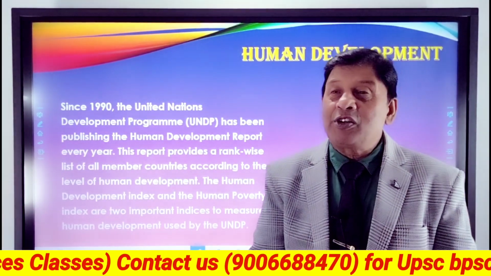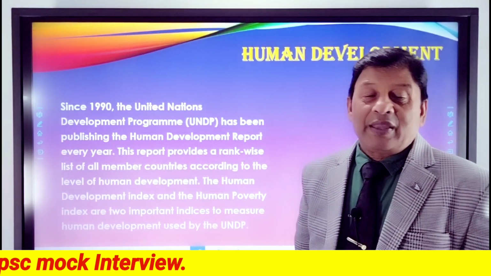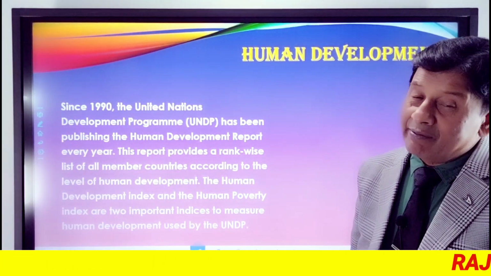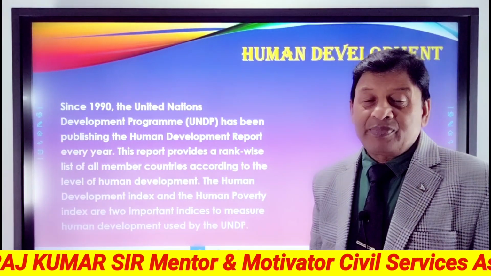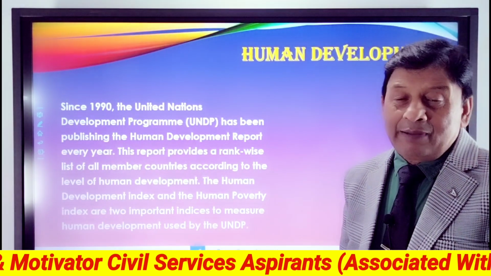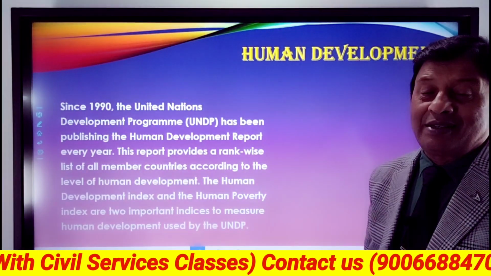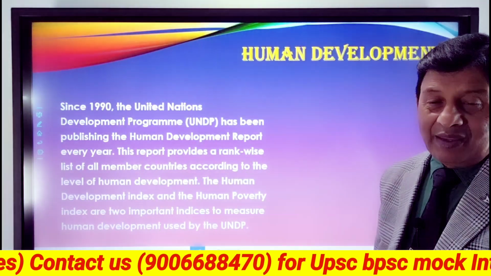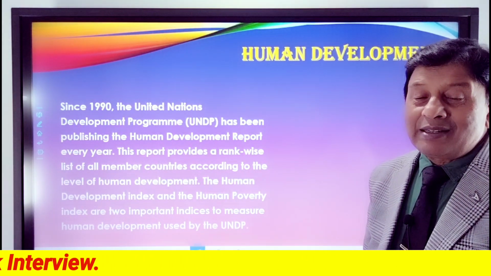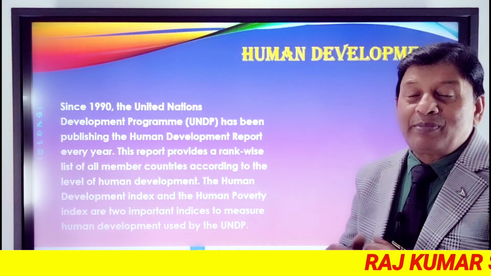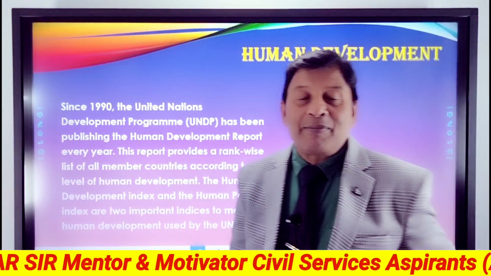Since 1990, the United Nations Development Program, UNDP, has been publishing the Human Development Report every year. Remember, since 1990, the UNDP has published the Human Development Report every year. This report provides a rank-wise list of all member countries according to the level of human development. The Human Development Index and the Human Poverty Index are two important indices to measure human development used by the United Nations Development Program.